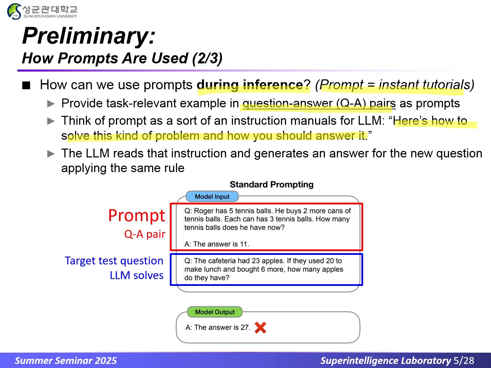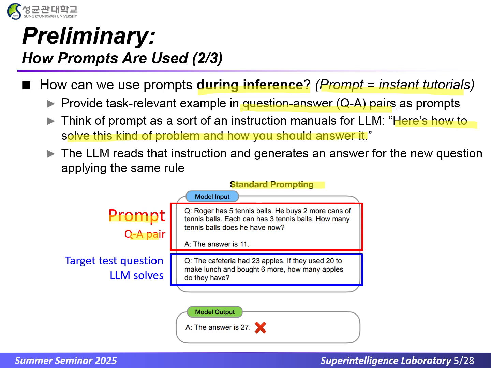At the bottom, you can see an example of standard prompting. In the model input, we first show a prompt, which is a QA pair. For the question: Roger has 5 tennis balls. He buys 2 more cans of tennis balls. Each can has 3 tennis balls. How many tennis balls does he have now? For the answer: the answer is 11.